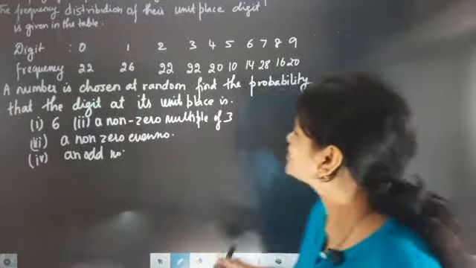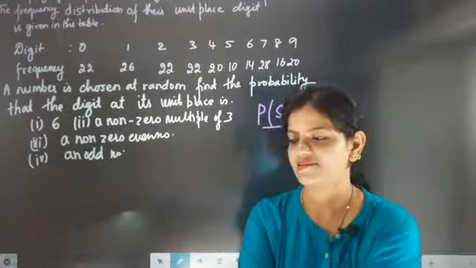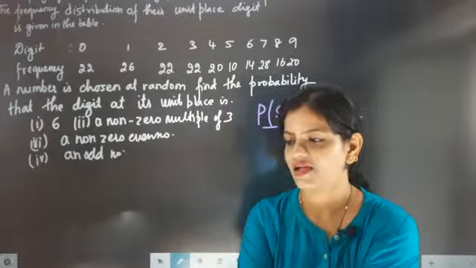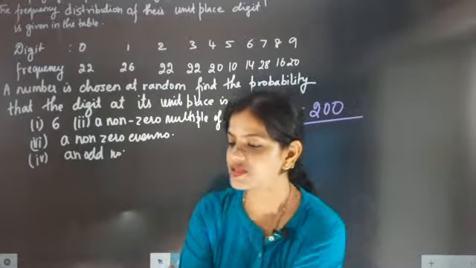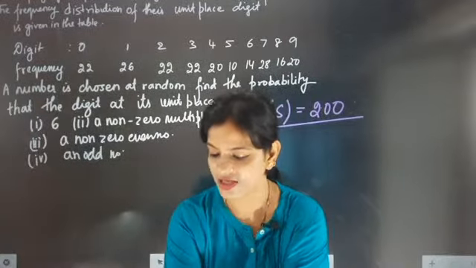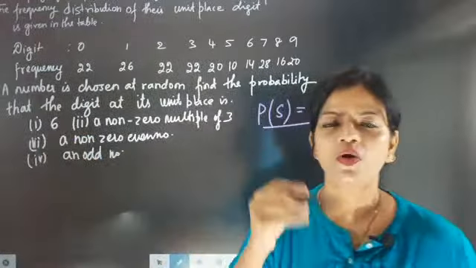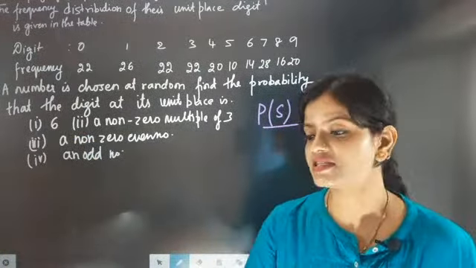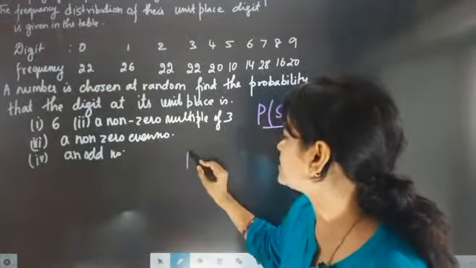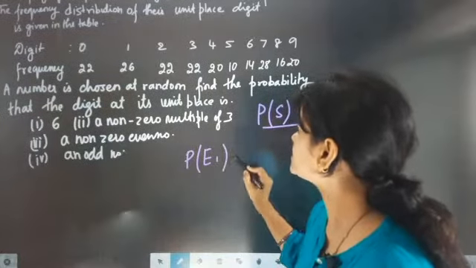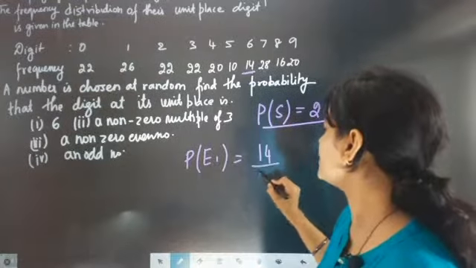Now look here. The most important thing here is, what is the sample space? The total sample space is coming as 200. Now the first part of the question is 6. How many times is the digit 6 there in the unit place? So the event of getting 6 in the unit place is 14 times. So 14 by 200.